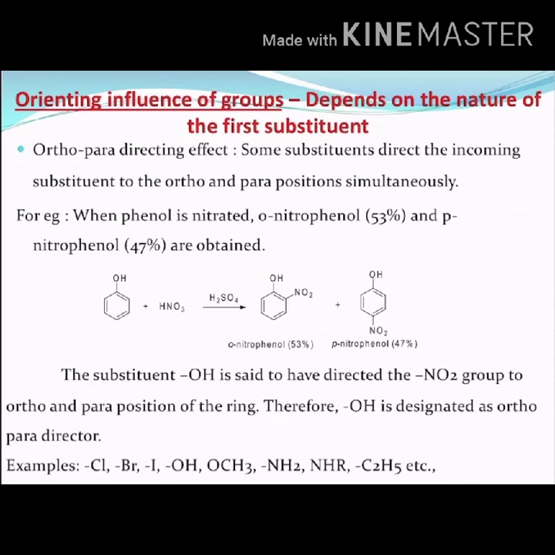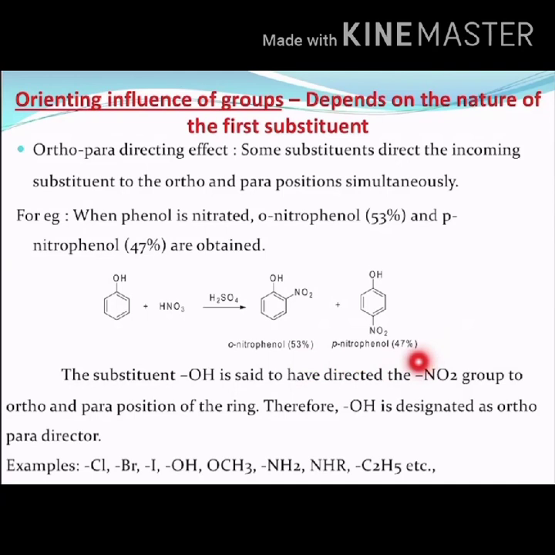For example, when phenol is nitrated, orthonitrophenol and paranitrophenol are formed. Orthonitrophenol is 53% and paranitrophenol 47%.